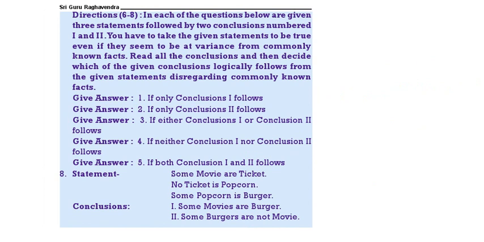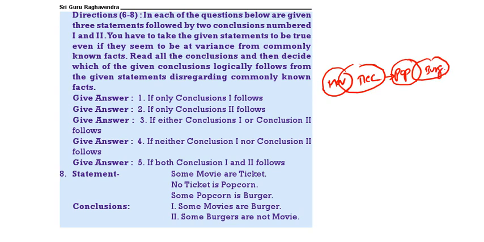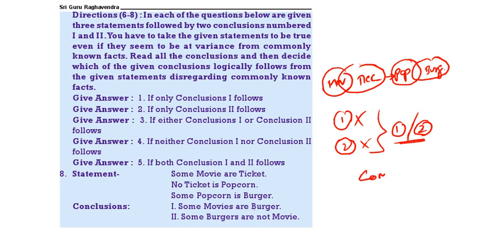Next. Some movie is ticket. No ticket is popcorn. Some popcorn is burger. Now some movie is burger does not follow. Some burgers are not movie does not follow. But these two are complementary pairs. So in complementary pairs, answer is either 1 or 2. Here there is no relation between movie and burger, but it is given some movie or burger, some burgers are not movie, which is a complementary pair.